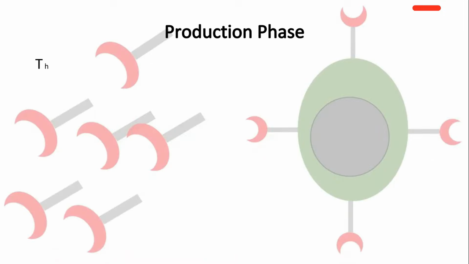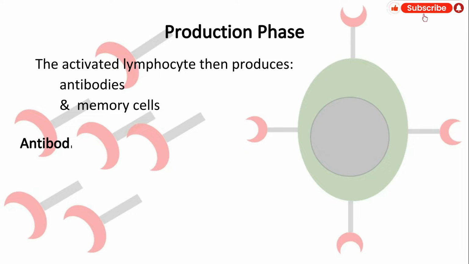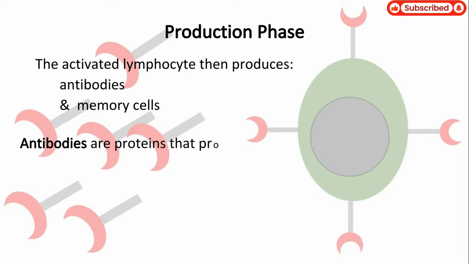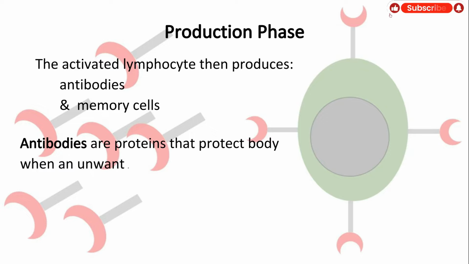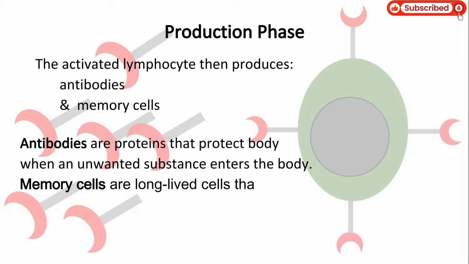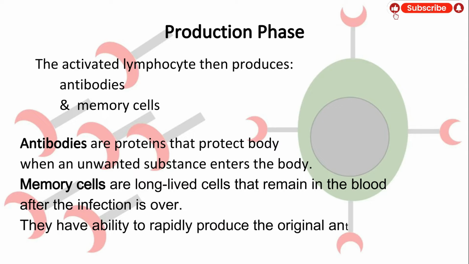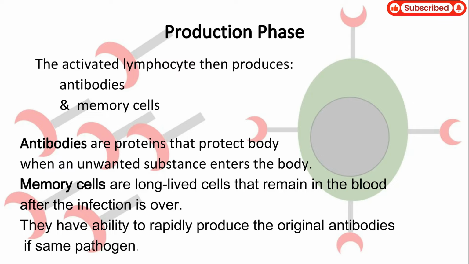Production phase. The activated lymphocyte then produces antibodies, memory cells. Antibodies are proteins that protect body when an unwanted substance enters the body. Memory cells are long-lived cells that remain in the blood after the infection is over. They have ability to rapidly produce the original antibodies if same pathogen or antigen enters again.